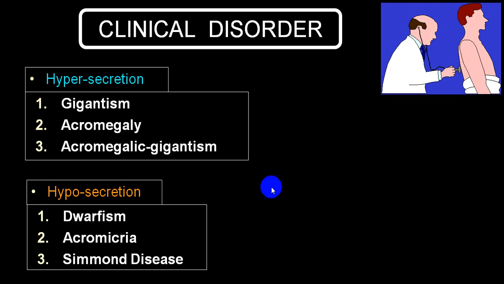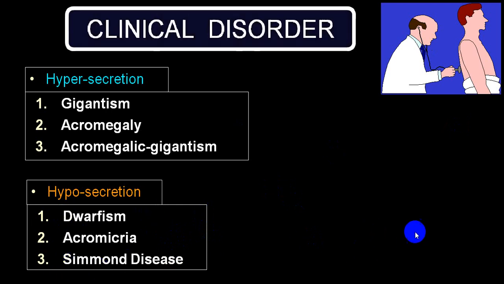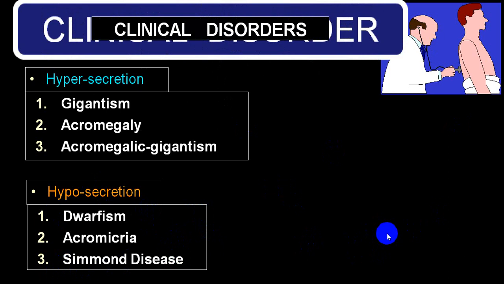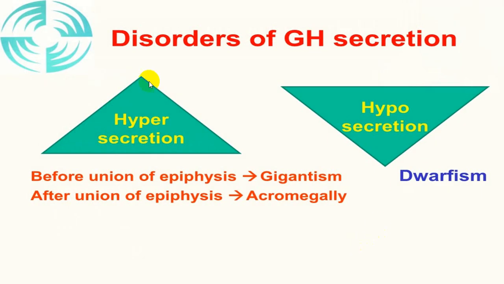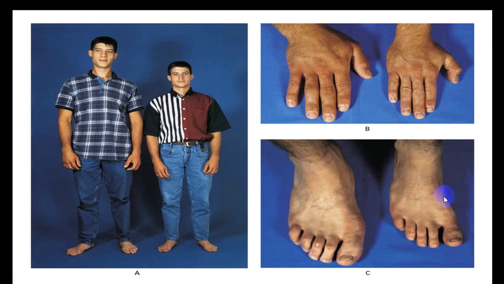And one part of panhypopituitarism is decreased growth hormone production, and that we call Simmonds' disease. All these disorders, gigantism, acromegaly, and dwarfism, will be discussed in subsequent lectures. So hypersecretion will give rise to gigantism, acromegaly, and acromegalic gigantism, while hyposecretion will give rise to dwarfism.